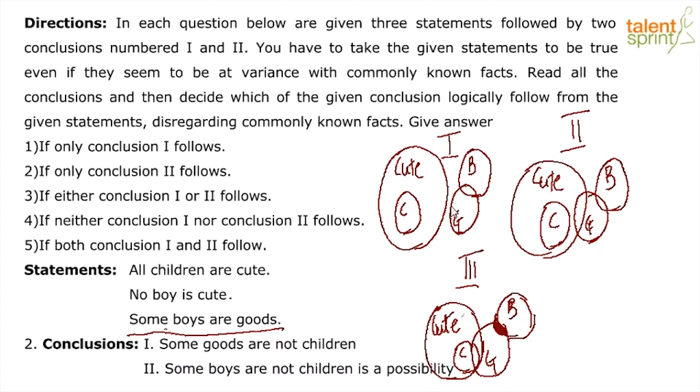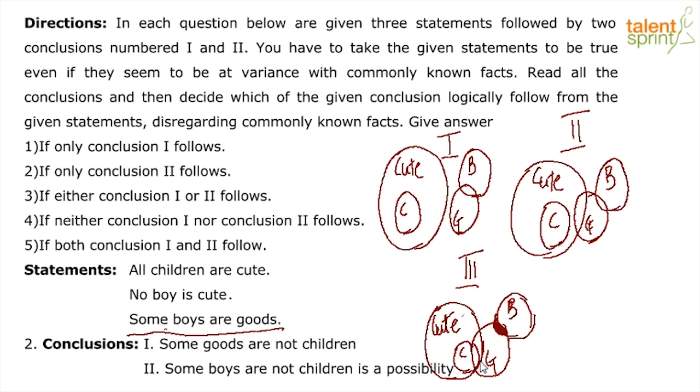Great. Now, if we look at the possibility 1, situation 1, some goods are not children clearly holds. It is clearly there. You and me can understand it. Now, if we look at the possibility that arises in situation 2 and 3. Situation 2 also we know that some goods are not children because there is no overlapping that is happening between goods and children.